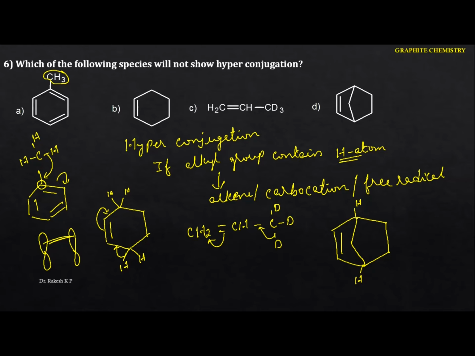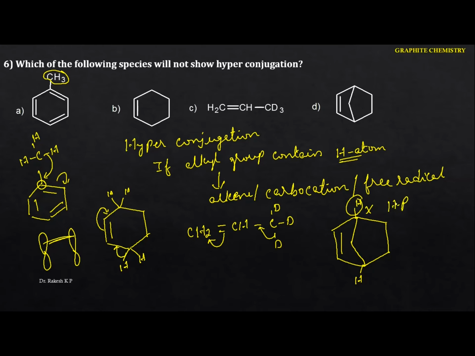Whenever I identify the bridged carbon, if this bridged carbon is attached to an alkene, and not only an alkene, it may be a carbocation or free radicals, here we can't identify the hyperconjugation. The reason is that it is not exactly parallel to the sp2 hybridized carbon. Because of that, even though it contains hydrogen, this one does not show hyperconjugation.